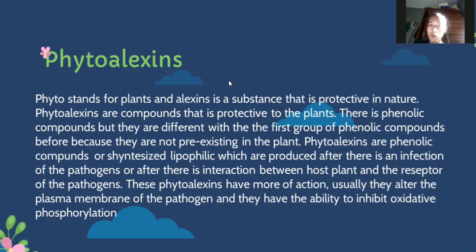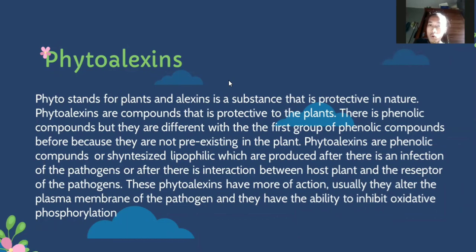Phytoalexins are phenolic compounds or synthesized lipophilic compounds which are produced after there is an infection by the pathogens or after there is interaction between host plants and the receptors of the pathogens.